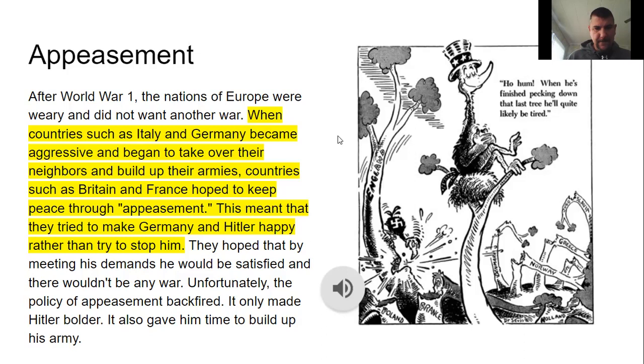Unfortunately, the policy of appeasement backfired. It only made Hitler bolder. It also gave him time to build up his army.